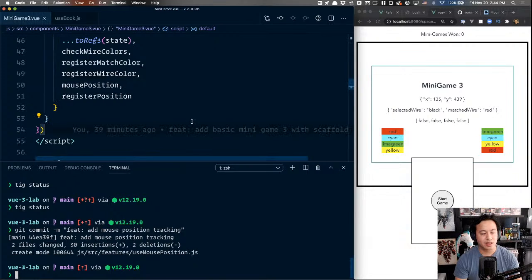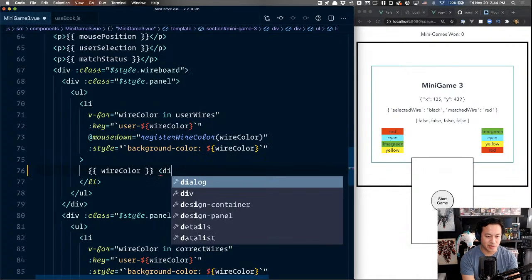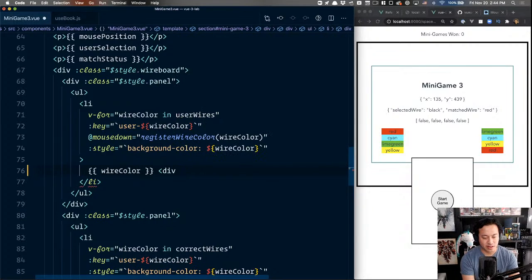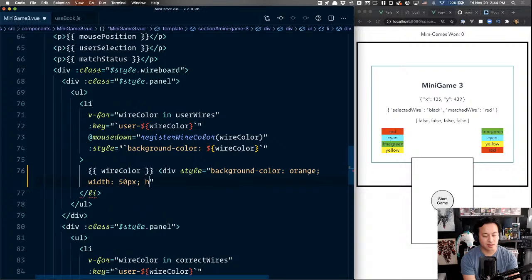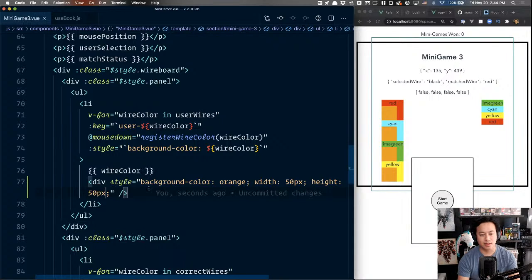If we're thinking about it this way, I think the easiest way to say this is there will be a div. For now, I'm just going to inline style this real quick. Background color, let's make it different. Let's make it orange with 50 pixels, height auto. I think this should do the trick. Or maybe not height auto, height 50 pixels. Oh, okay, that's fine. That's way too much, so let me shrink it a little bit. 20 pixels, okay.